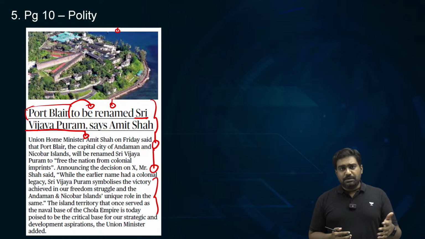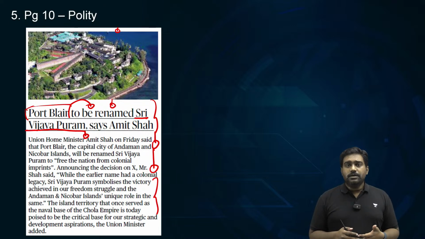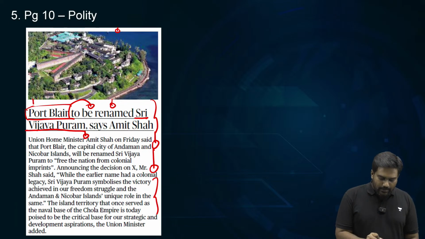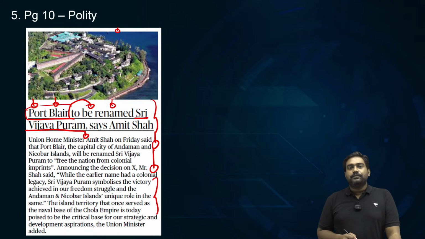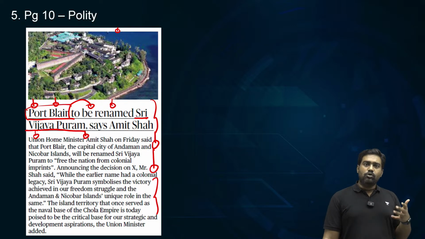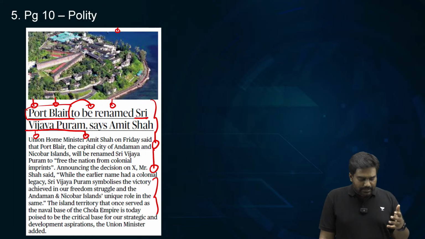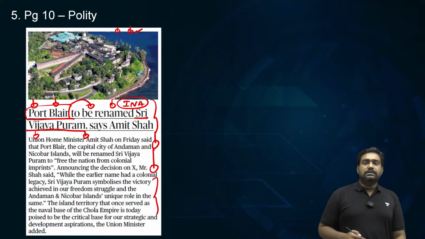Be it the Cholas, the mighty Chola Empire, which was predominantly a naval power, which extended influence across the Indian Ocean, Bay of Bengal, all the way till Indonesia, Southeast Asia and China. So for the Cholas, Port Blair was a staging ground, a major naval base for the Chola Navy. Then during the freedom struggle, the Cellular Jail housed most of India's freedom fighters, right? It's a close link with our freedom struggle. Subhash Chandra Bose turned Andaman Nicobar into a base for the Indian National Army and even raised the Indian flag.